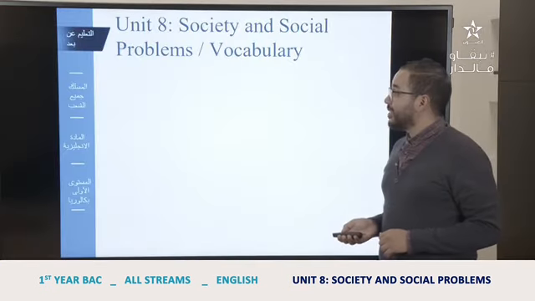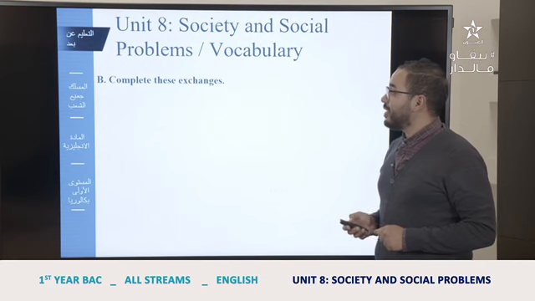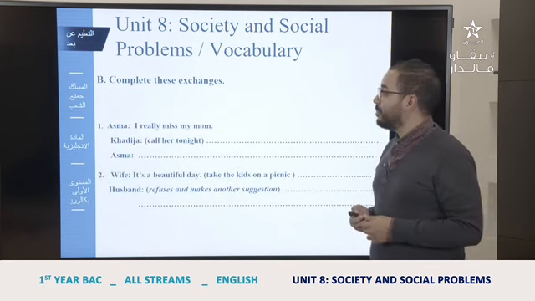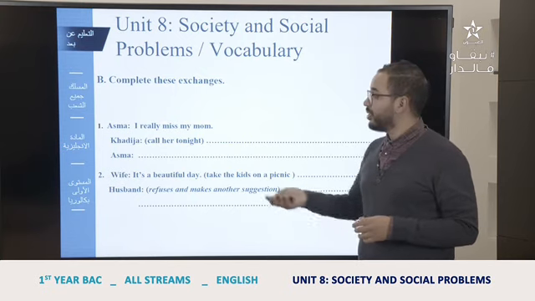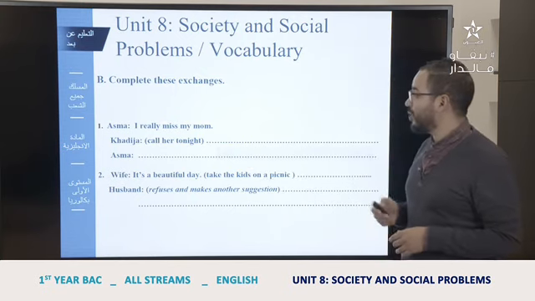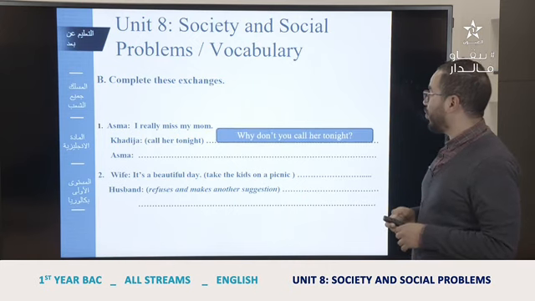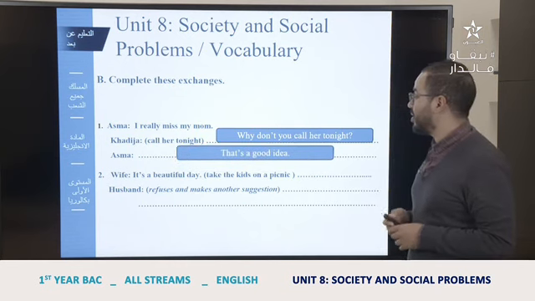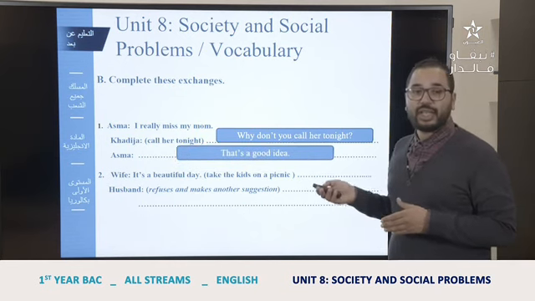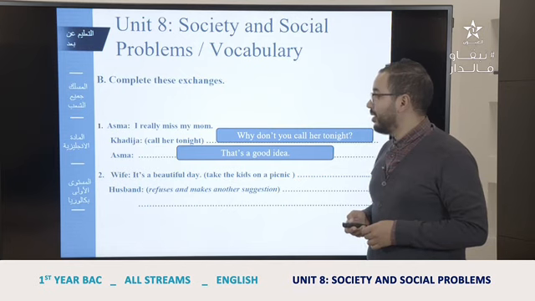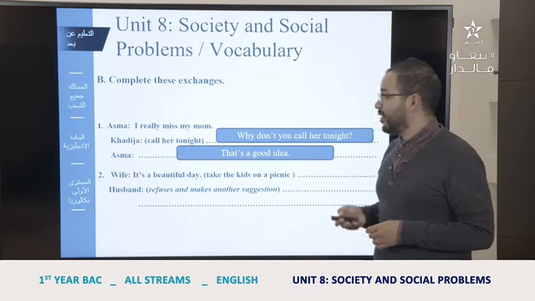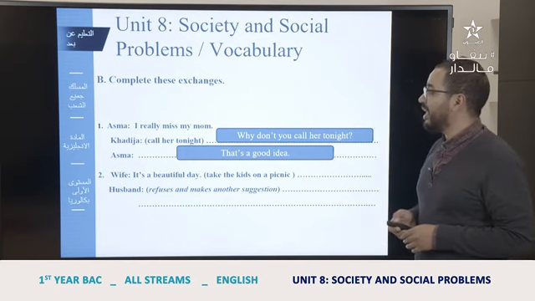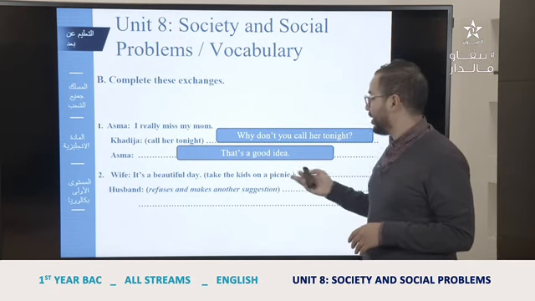Another exercise is this, complete these exchanges. We have 2 situations. Asma said, I really miss my mom, so Khadija would suggest calling her tonight. So she would say, why don't you call her tonight? So Asma would say, that's a good idea, which means that she accepted the suggestion of Khadija. Another situation between a husband and a wife. So the wife says, it's a beautiful day, take the kids on a picnic.